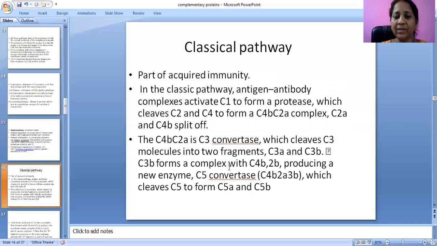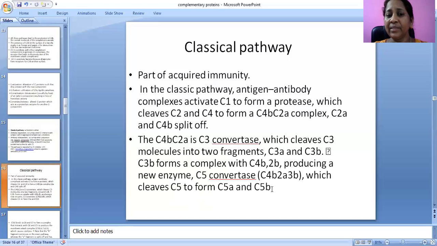C3b forms a complex with C4b2a, producing a new enzyme, C5 convertase, that is C4b2a3b, which cleaves C5 to form C5a and C5b. Here one thing should be made clear in the classical pathway: this is antibody dependent.